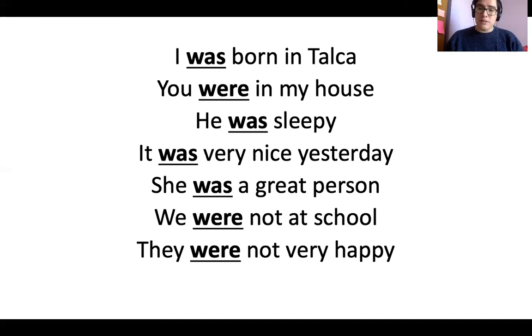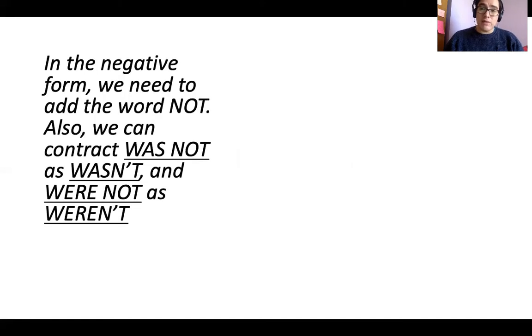Now, what happens with the negative in general? In the negative, as you could see in a few of the previous examples, we add the word not. So we can say was not or were not. There is also a contracted form, a short form. We can say was not or wasn't, and we can say were not or weren't.